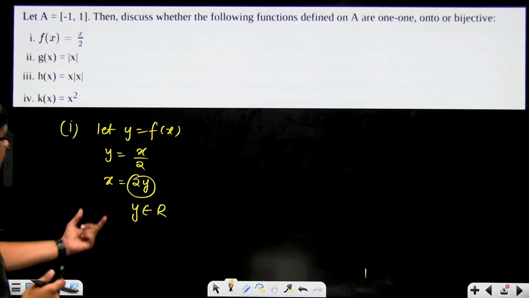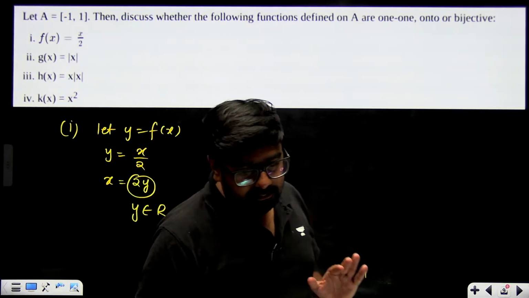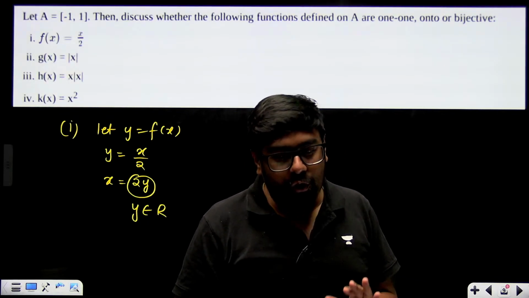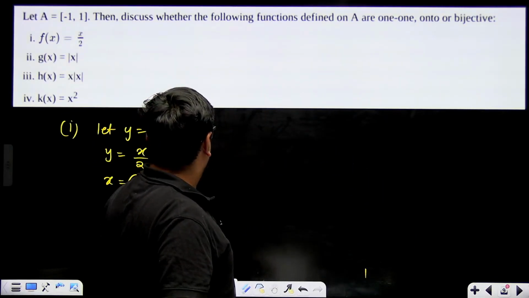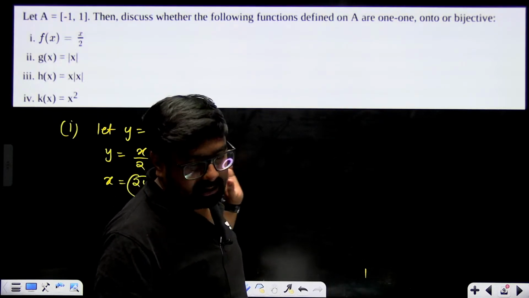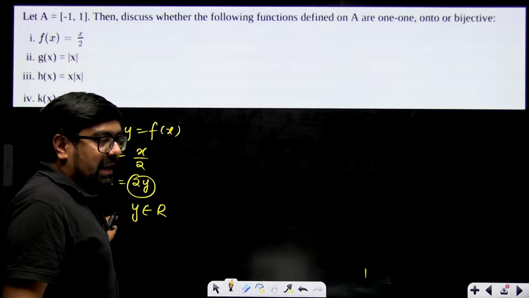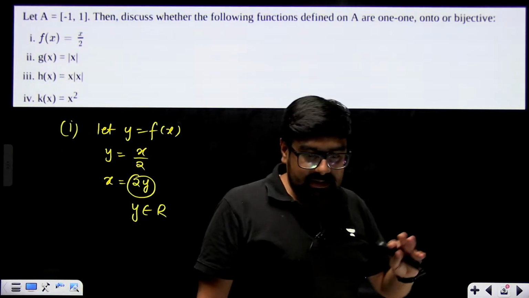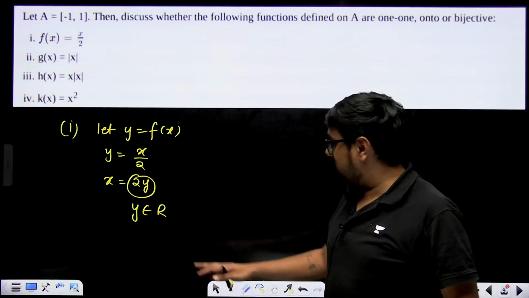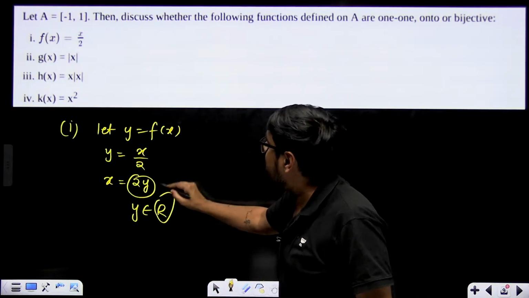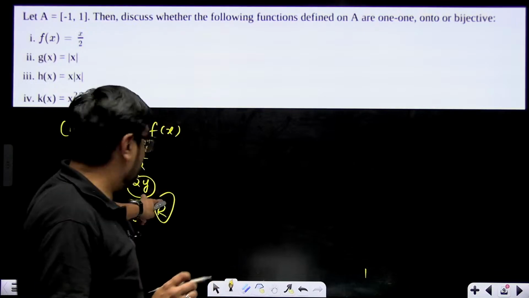Now, whenever you have your range equal to your codomain, here what is the codomain? Minus 1 to 1, but range y can be anything, right? It's not necessary minus 1 to 1. That means it is neither 1-1. This is not bijective, because this is not onto and not 1-1 also. If your range is equal to your codomain, then only you can say that it is onto.